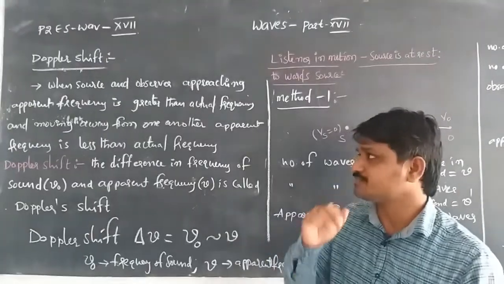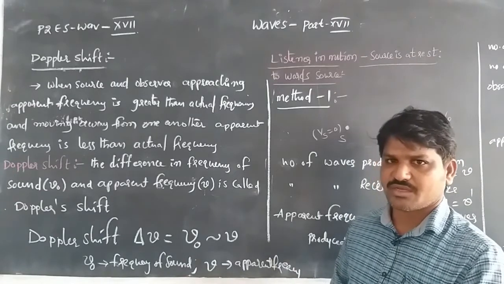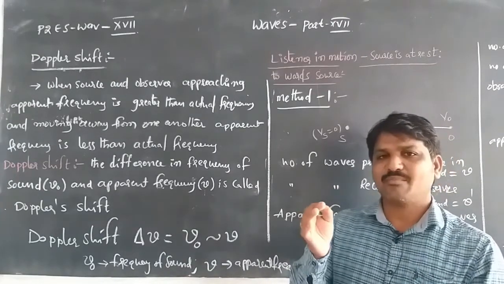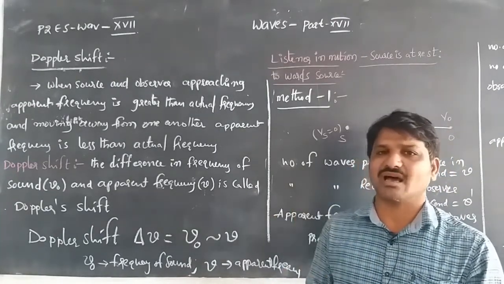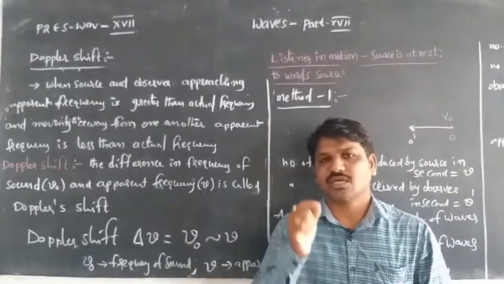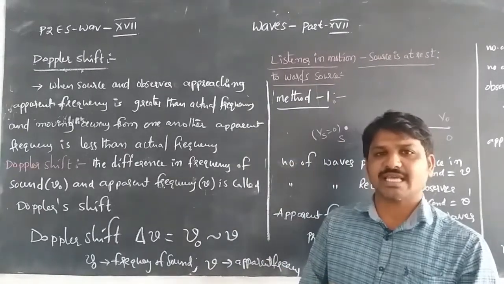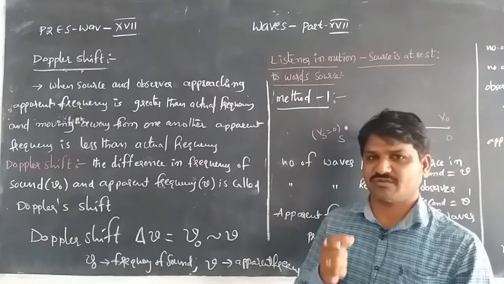Here, when the source and observer are approaching each other, the apparent frequency is greater than the actual frequency. If the observer and source are moving away from one another, then the apparent frequency is lower than the actual frequency.